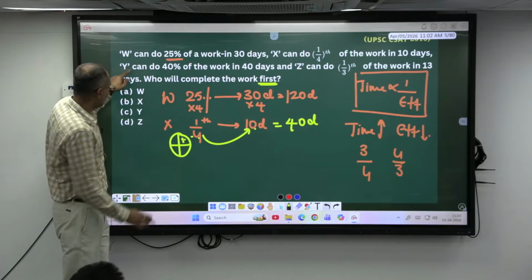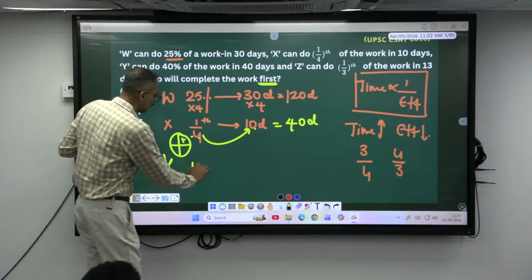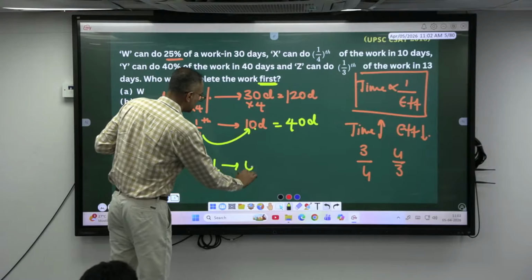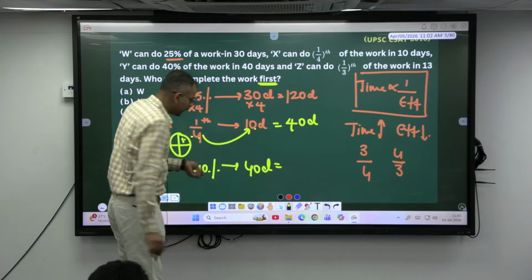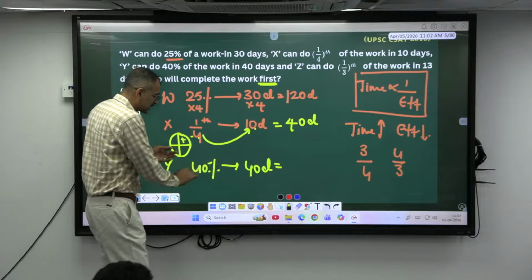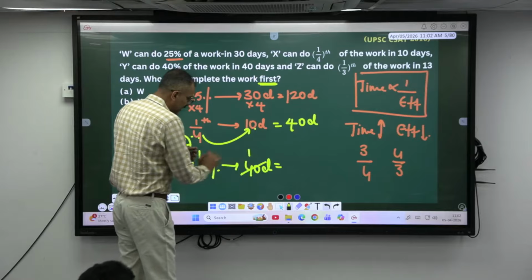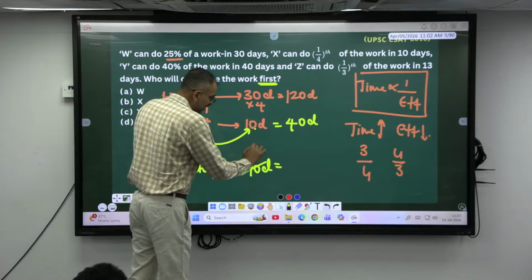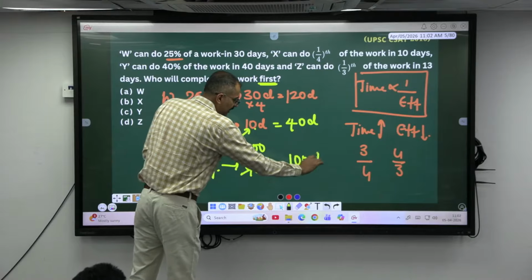Then Y can do 40% of the work in how many days? 40 days. 40% of the work in 40 days means 1% of the work in how many days? 1 day. 100% of the work in how many days? 100 days. So he can do it in 100 days.